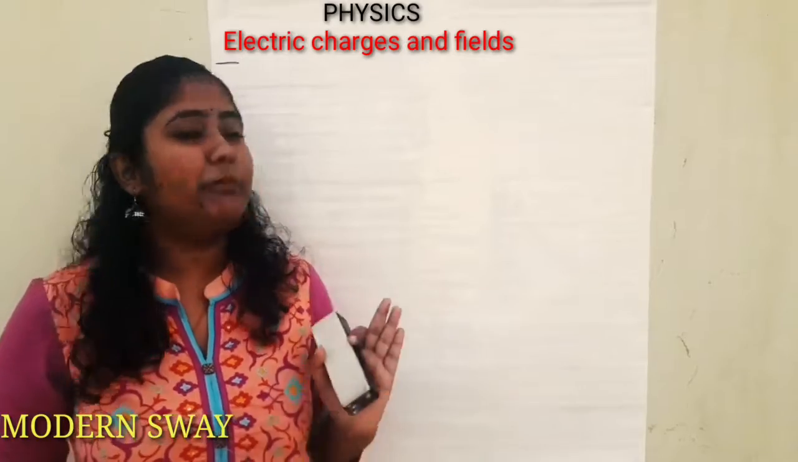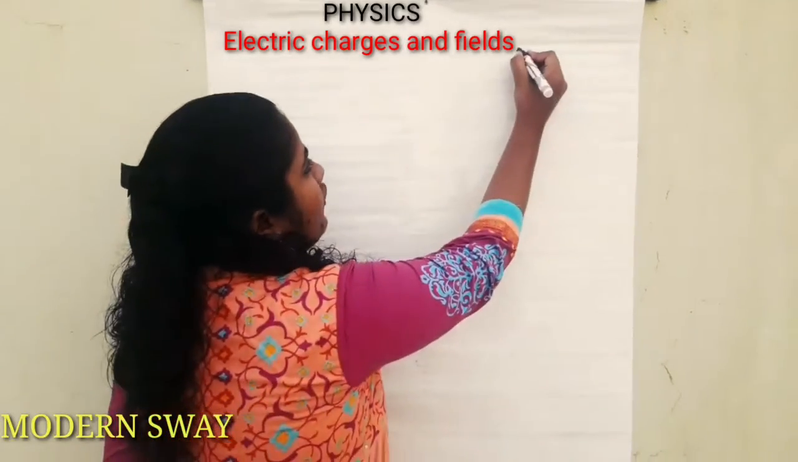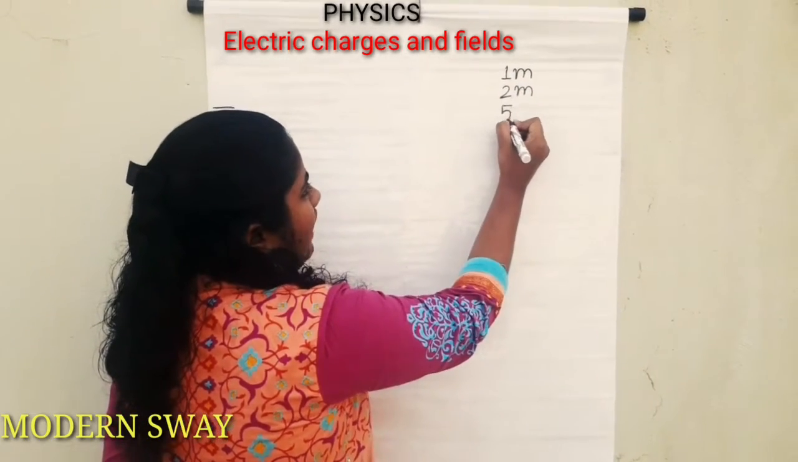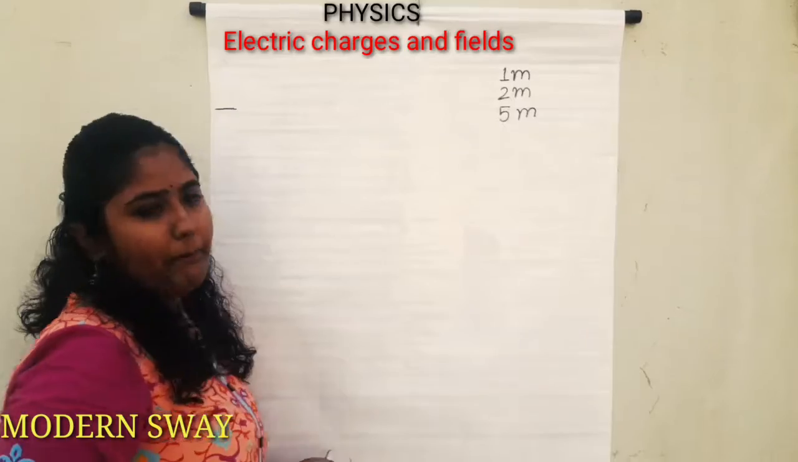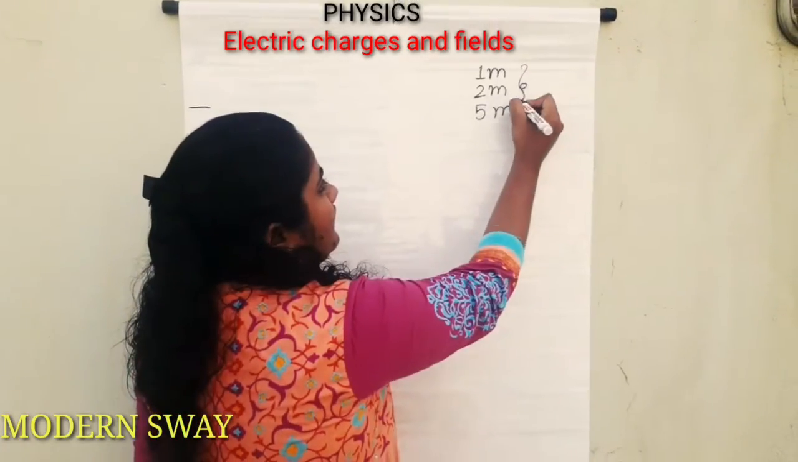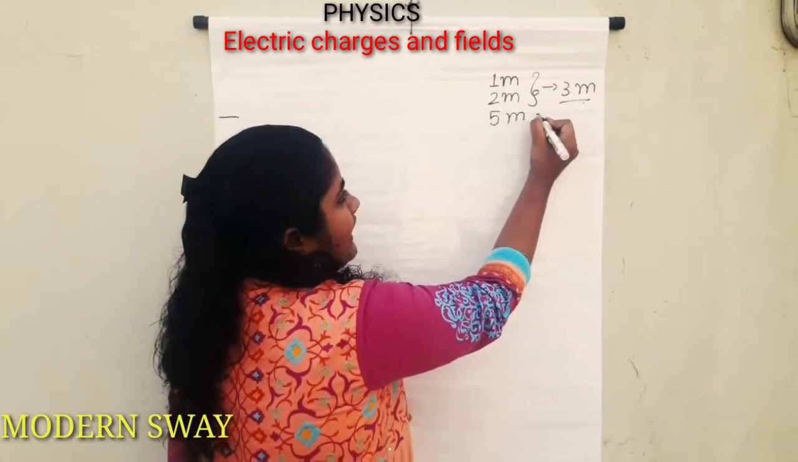First, let us see the blueprint of this chapter. They may ask for 1 mark, 2 mark, 1 question and 5 mark. This 5 mark may be derivation or problems, or they may ask for 3 marks, 1 question. So, anyways, they can ask.